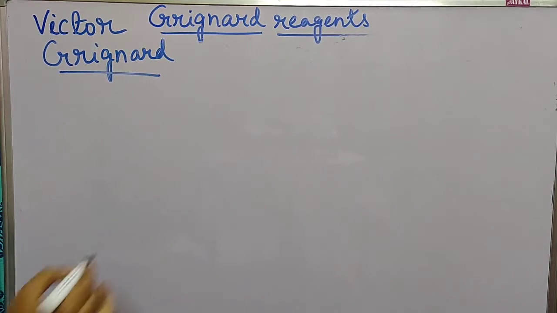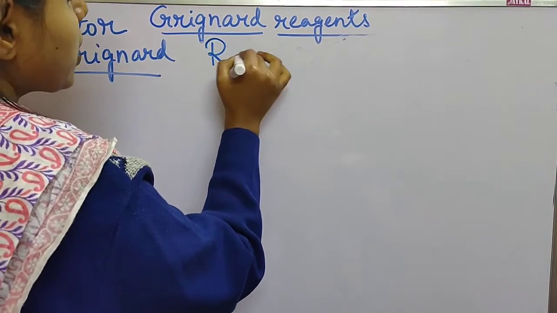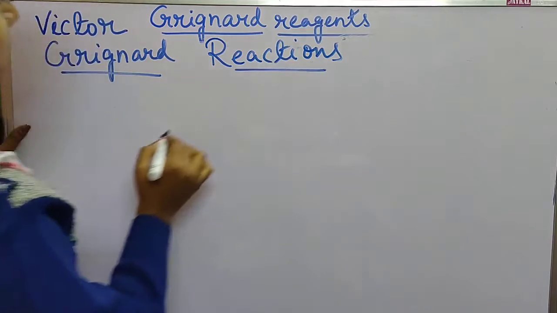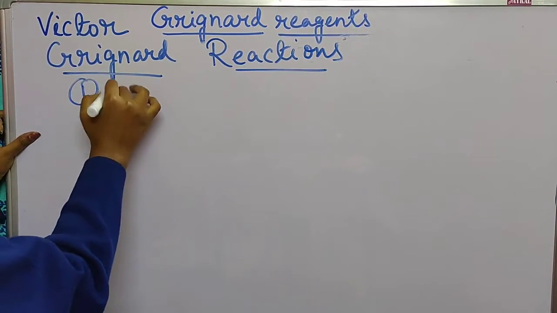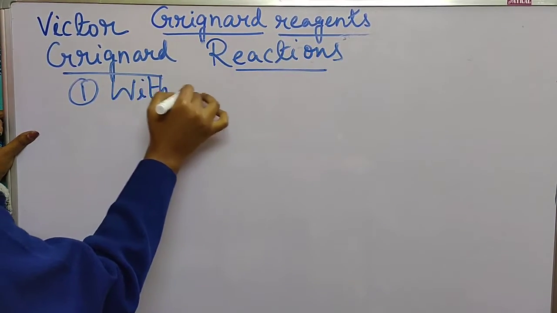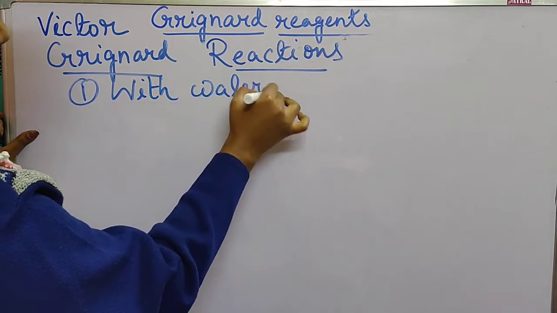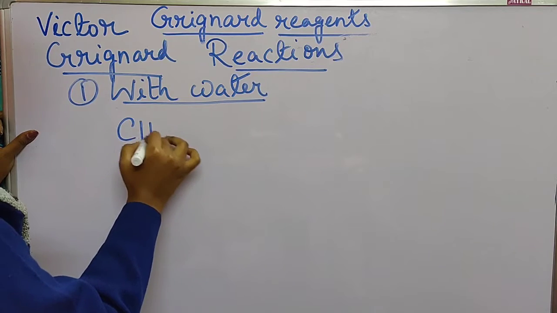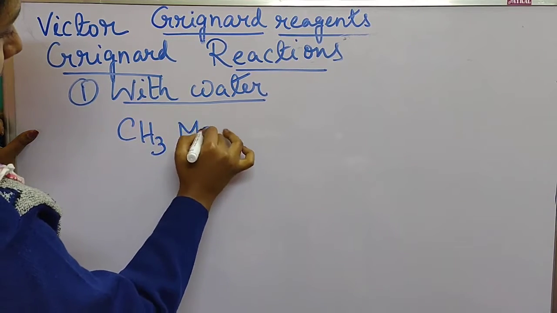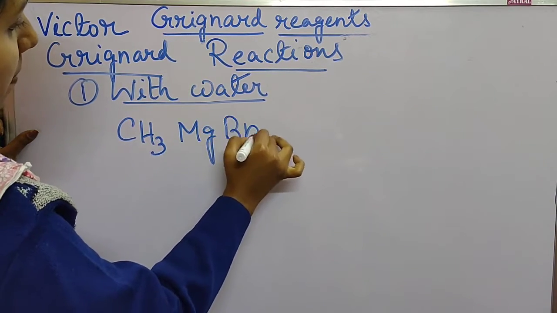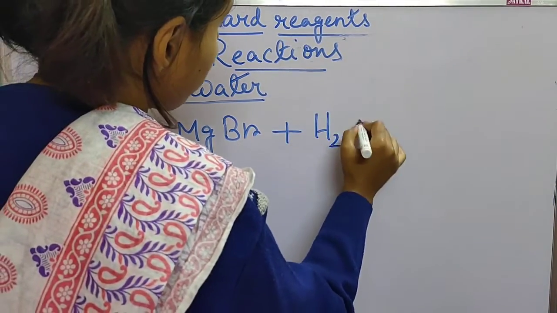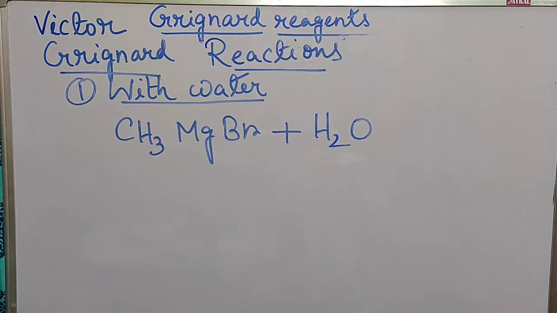Next, reactions of Grignard reagents. First we will see the reaction with water. Any Grignard reagent I am taking here, CH3MgBr, methyl magnesium bromide, and along with this a water molecule is present, plus H2O. Now see how it can react with this.